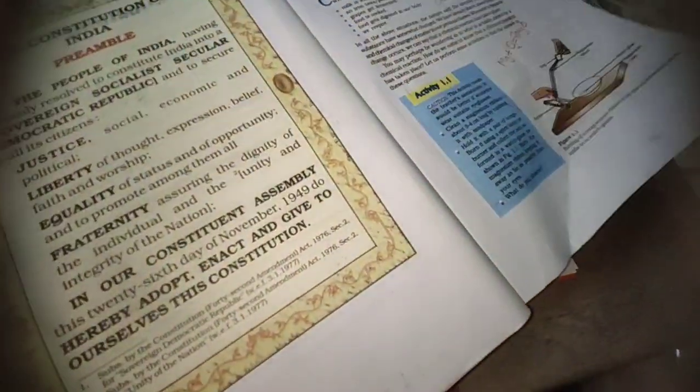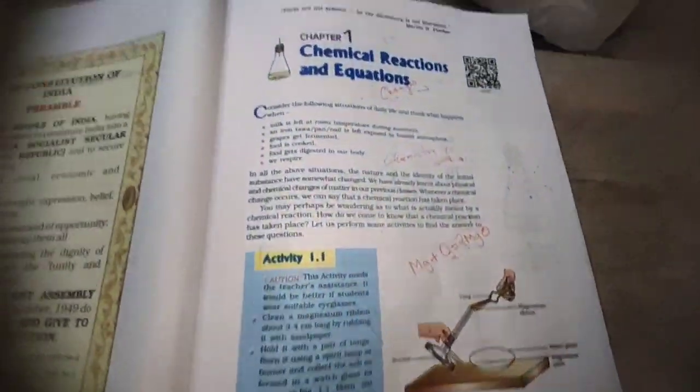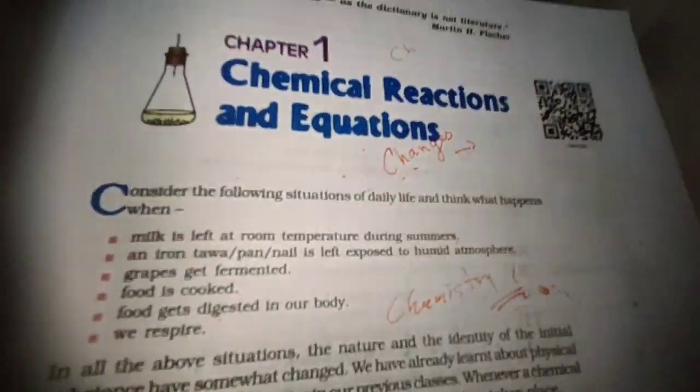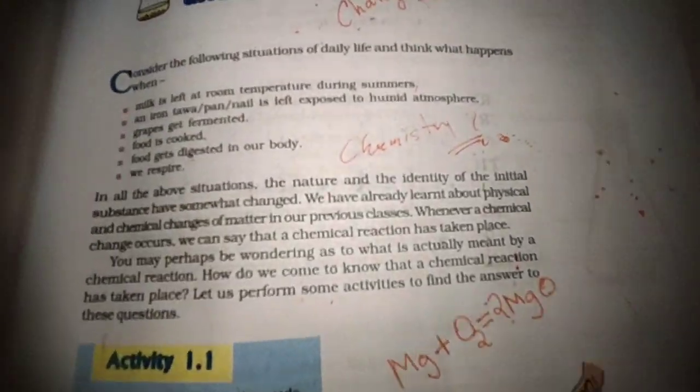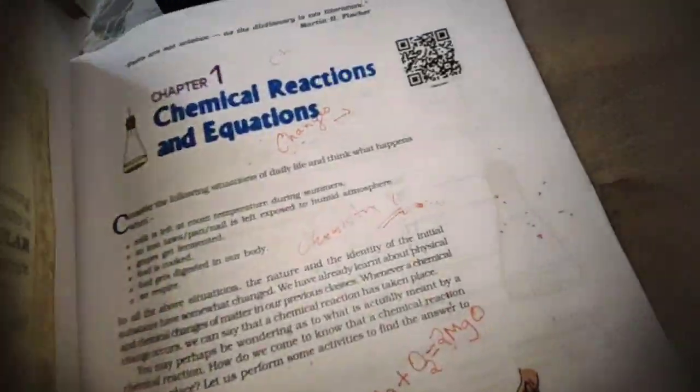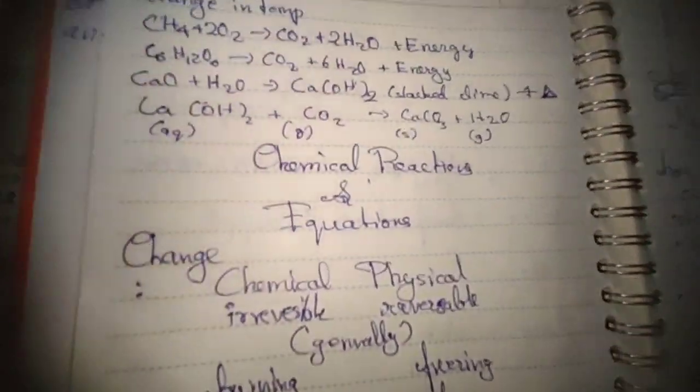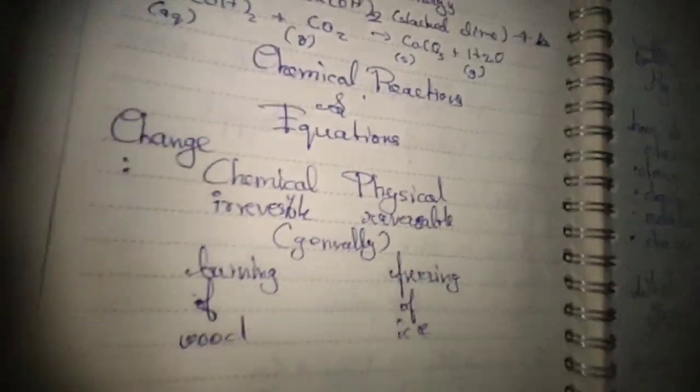But here we are. First of all, the NCERT book. Yes. We studied this, but I'll just revise it for you, in a few simple things. Alright. Chemical reactions and equations. Change. What are changes?